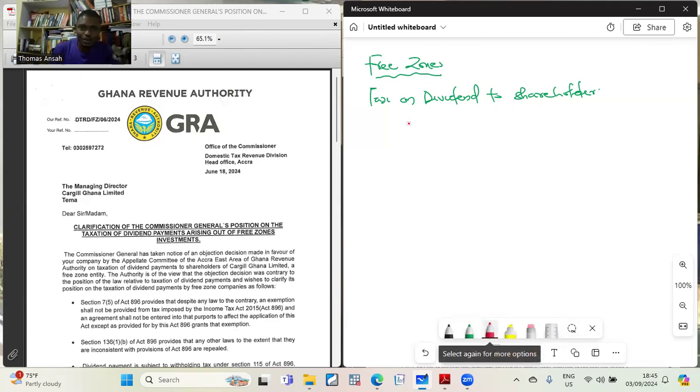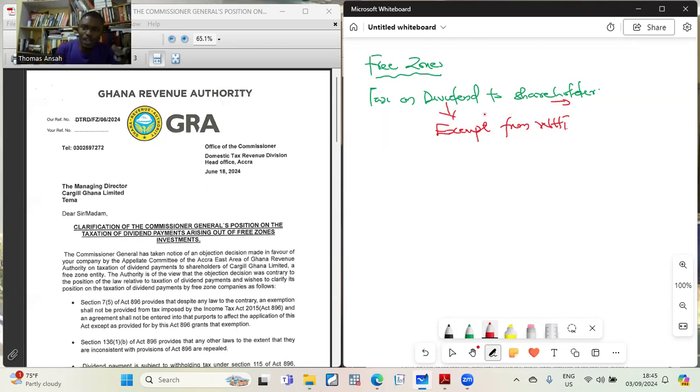So it means that my people didn't go over. Last week, we made a pronouncement that dividends to the shareholders of free zones are exempt from withholding taxes. And the free zone has an act on its own.